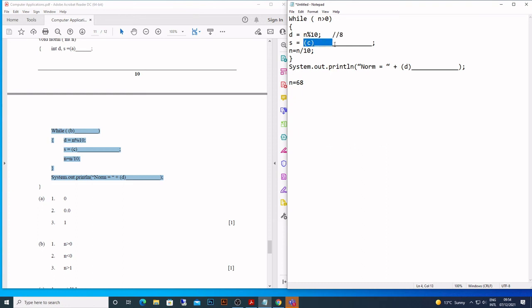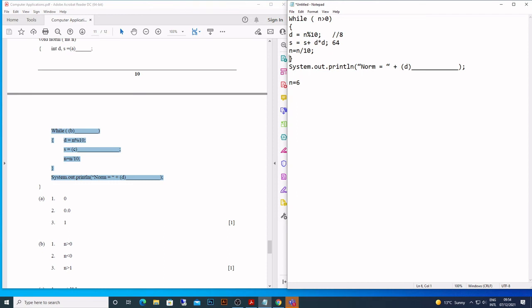So what do I do here? The answer is going to be s plus d into d, so square of d. So that is 8 into 8 is 64. What is the value? 64 now. Now we come here, n upon 10. Okay, so if I say here, what is the value of n now? What is the quotient? Quotient is 6.